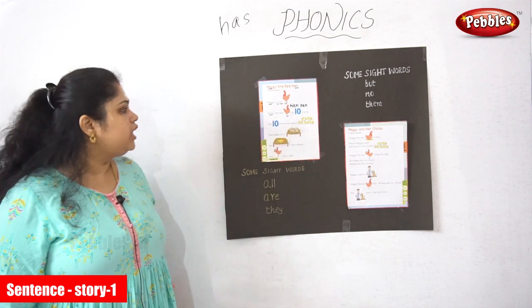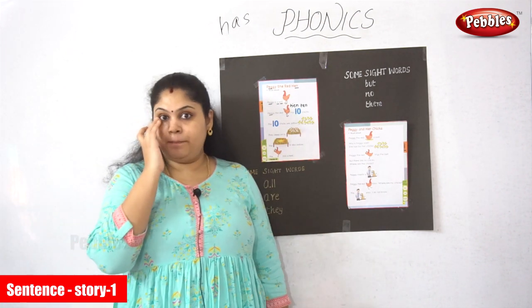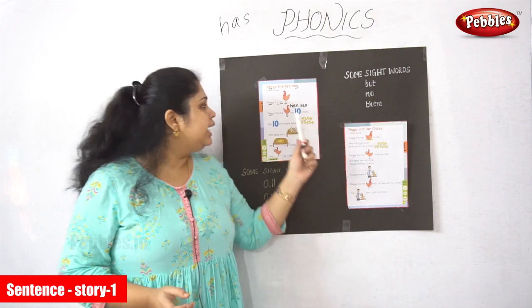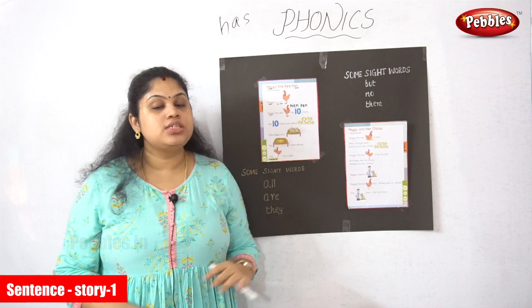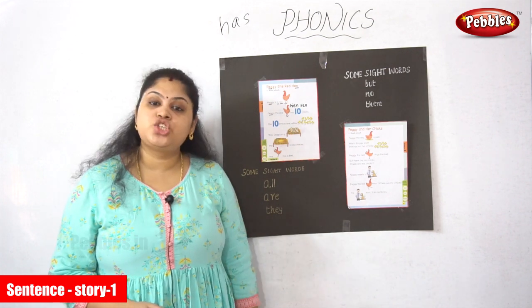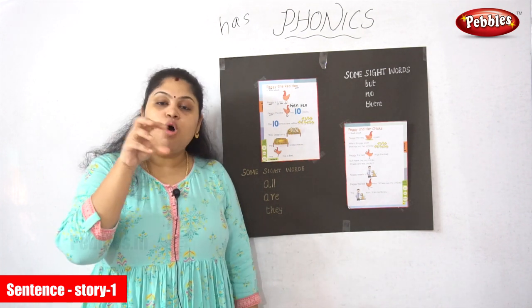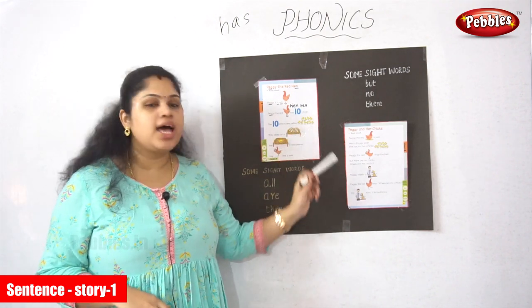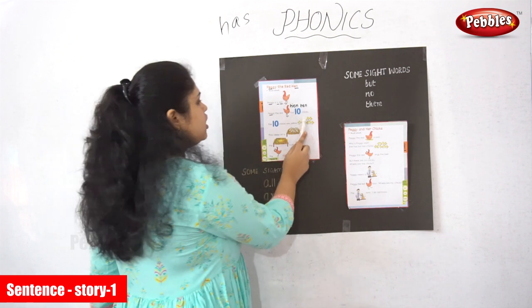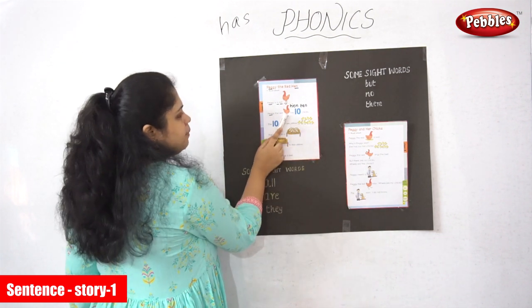Peggy, the red hen, has 10 chicks. So what is the meaning? Peggy is a red hen. How many chicks does it have? 10 chicks. What does chicks mean? Chicks means small hens. The baby hens are called chicks. See here, they have given a baby hen, isn't it? So this is Peggy.